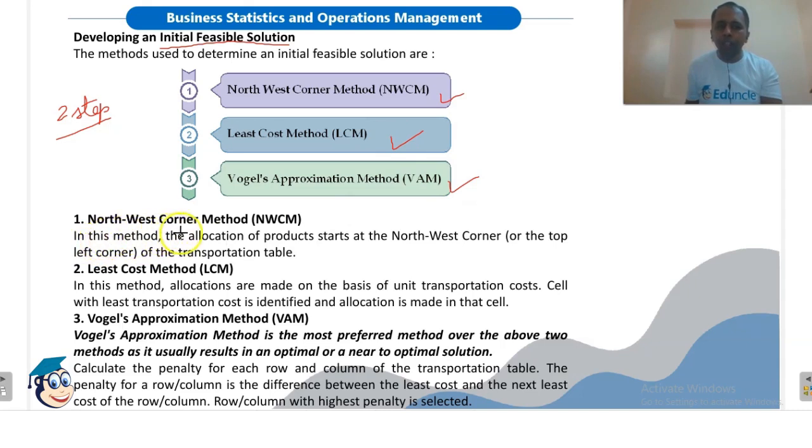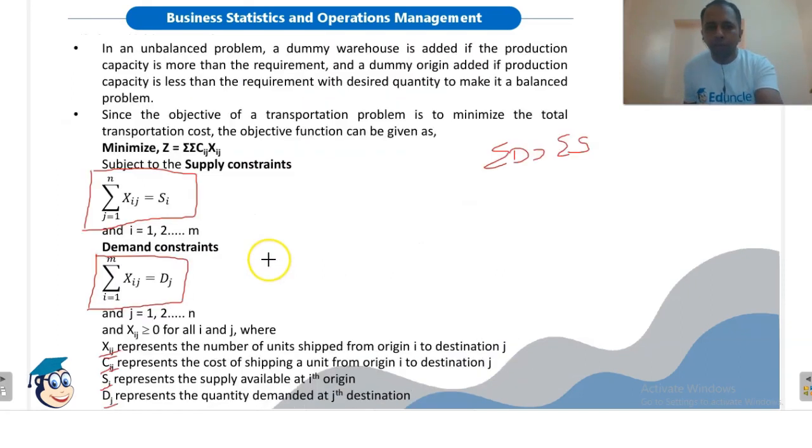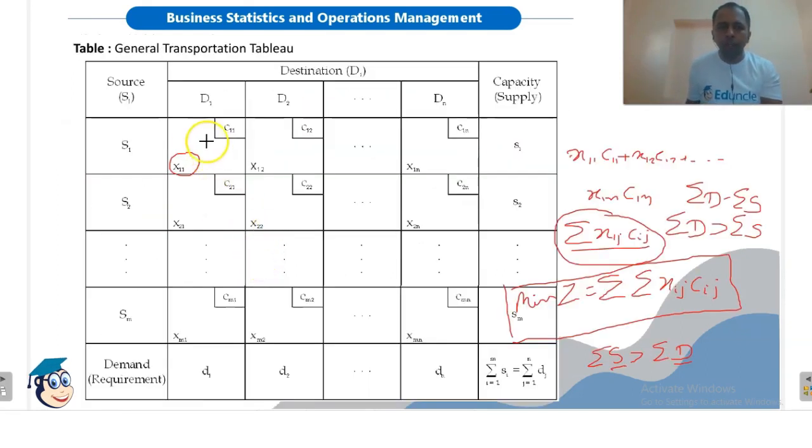In NWCR or northwest corner method, NWCM, the allocation of products start at the northwest corner or the top corner of the transportation problem. So, for example, if you look at this table, this box is the northwest corner of this transportation table. So, in northwest corner rule, we always start allocation from this particular box.